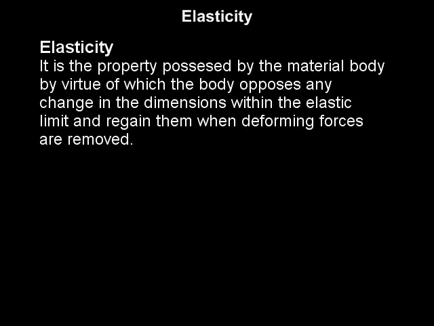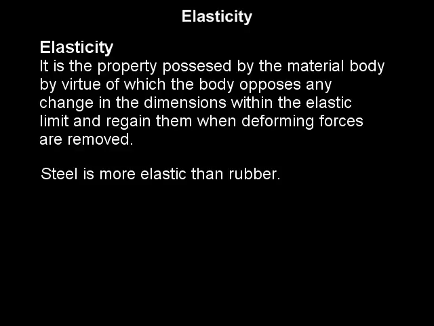It is the property possessed by a material body by virtue of which the body opposes any change in the dimensions within the elastic limit and regains them when the deforming forces are removed. According to this definition, steel is more elastic than rubber because steel has greater ability to oppose the deformation.